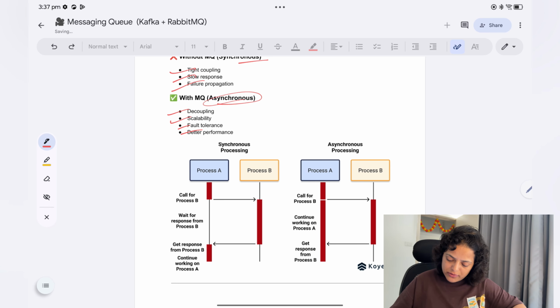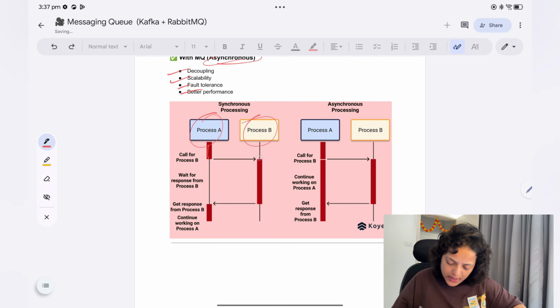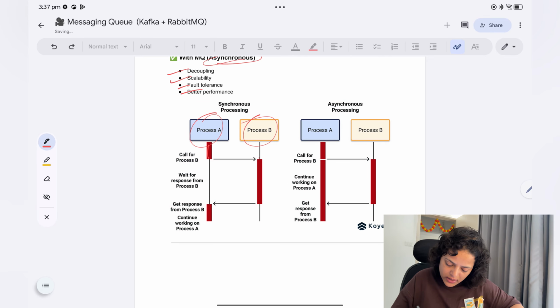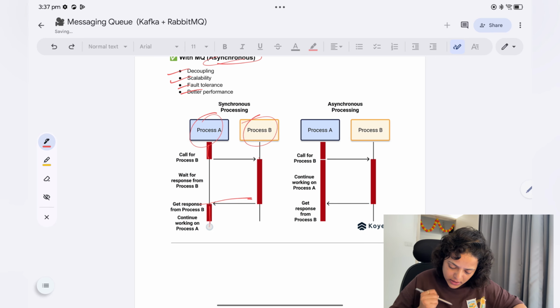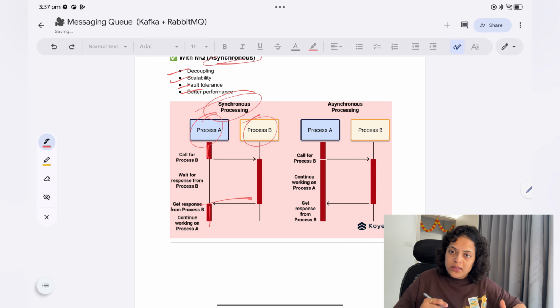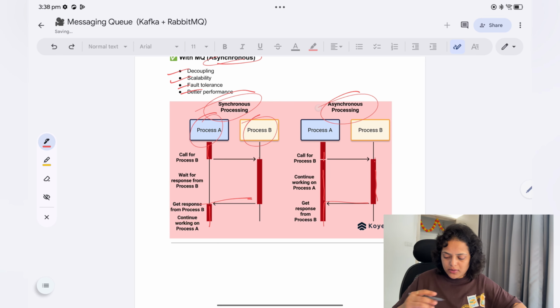For example, if you see this diagram here, you have a process A and a process B. Process A is doing its task, and then suddenly it calls process B. Then process A has to wait until process B sends the response, meaning it is completed, and only then process A continues again. So this is synchronous processing. Now in asynchronous, process A calls process B. Till that time process A keeps doing its own work, something else, then the response comes, and then again it continues with its work. So this is async processing.